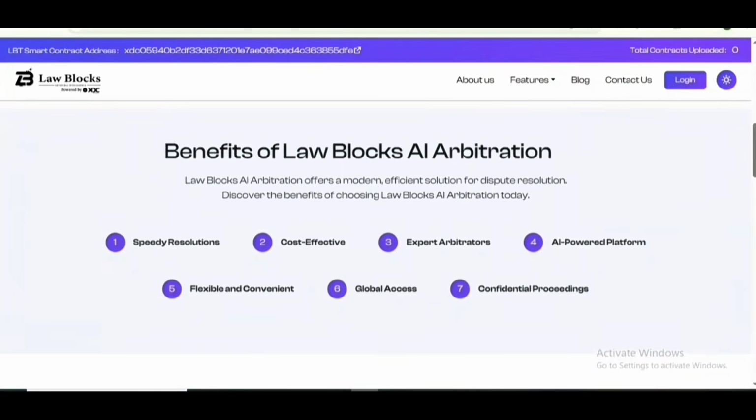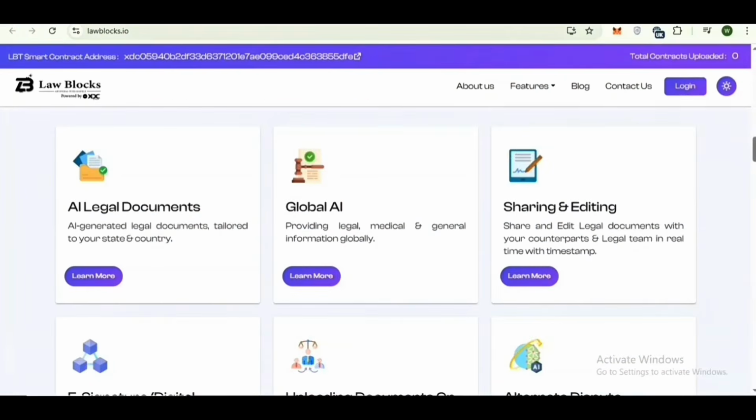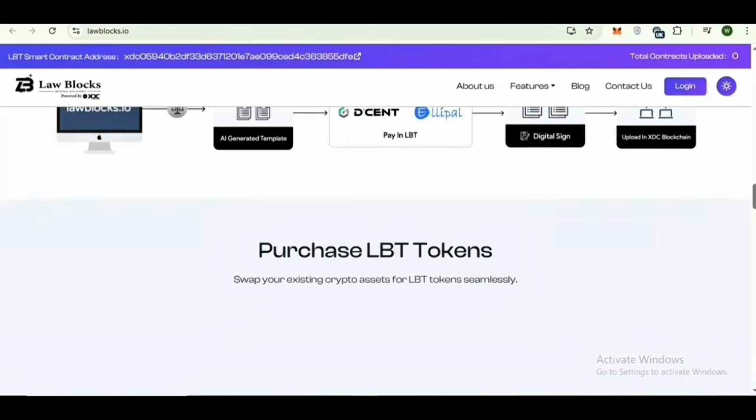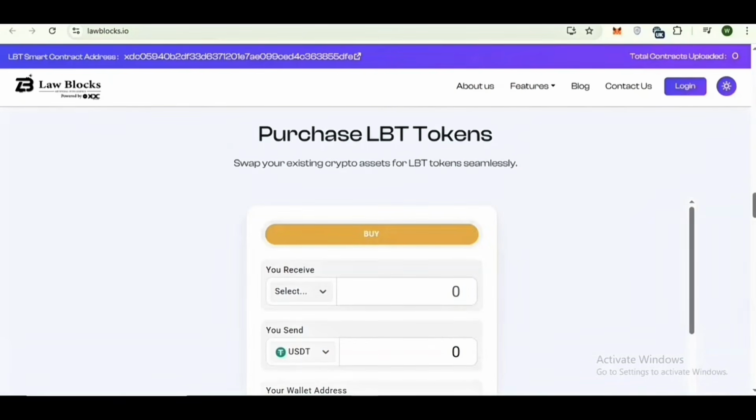Here you can check out the benefits of LawBlocks AI arbitration: speedy resolutions, cost-effective expert arbitrators, AI-powered platform, flexible and convenient, global access, and confidential proceedings are the amazing benefits of LawBlocks AI arbitration. So, dear viewers, it provides amazing features, and here you can check the workflow of AI-powered legal smart contracts, how it works and how it's structured. And here you can also purchase LBT token, swap your existing crypto assets for LBT token seamlessly.